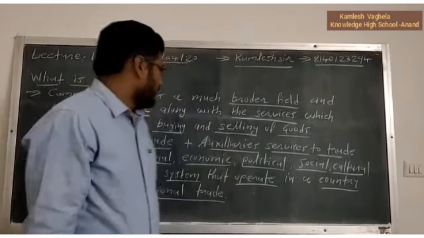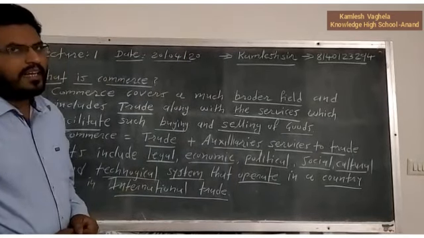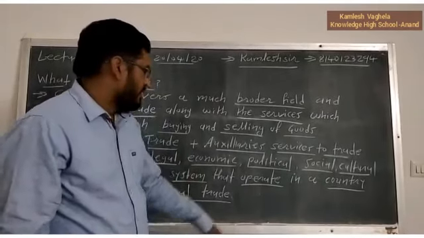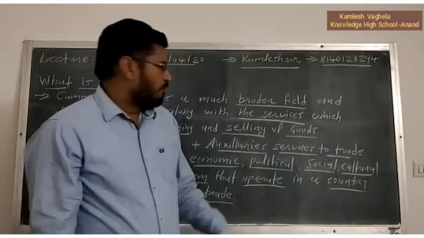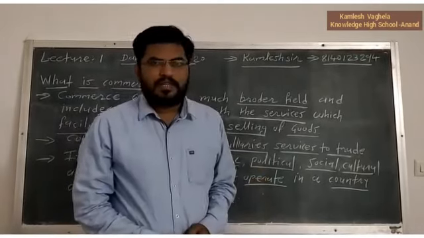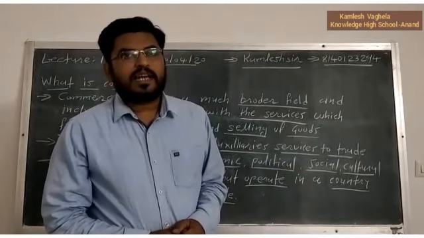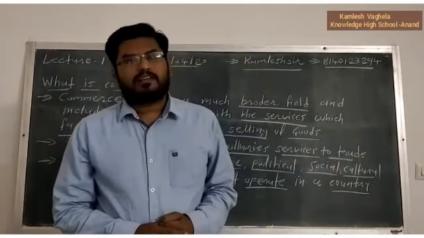Now how? If I give an example, legal means rules and regulations of any country. Economic is the economic condition of any country. Then political means the political situation of any country. As we know, political situation also affects the business. Then social means the society of the country. Then cultural means the culture of the country.